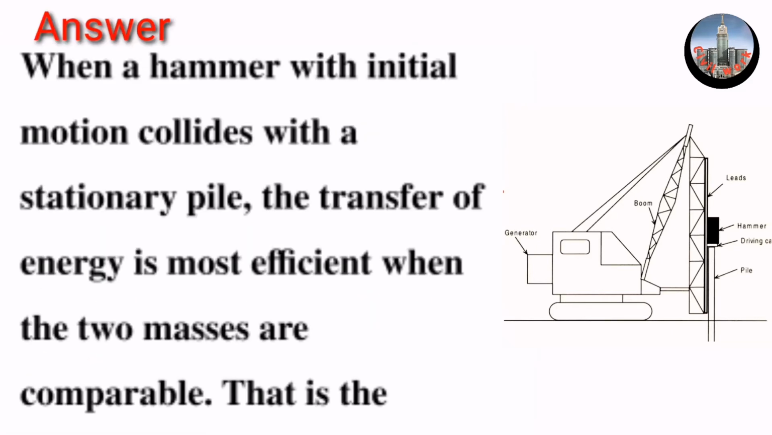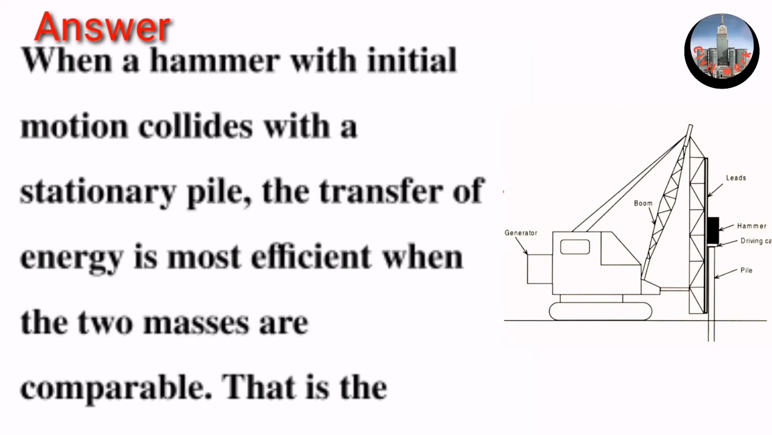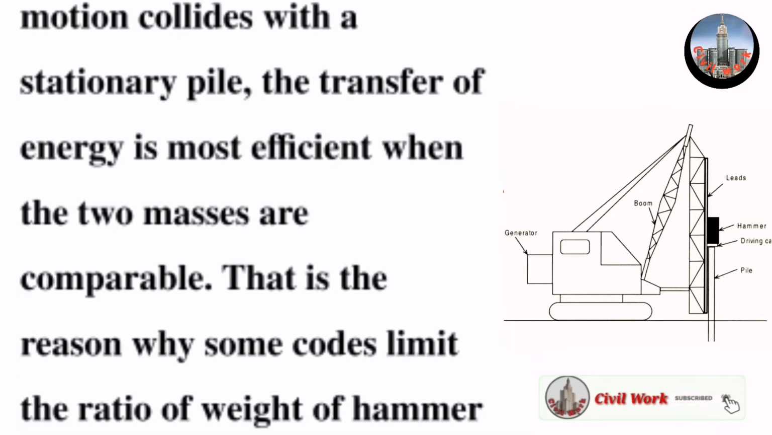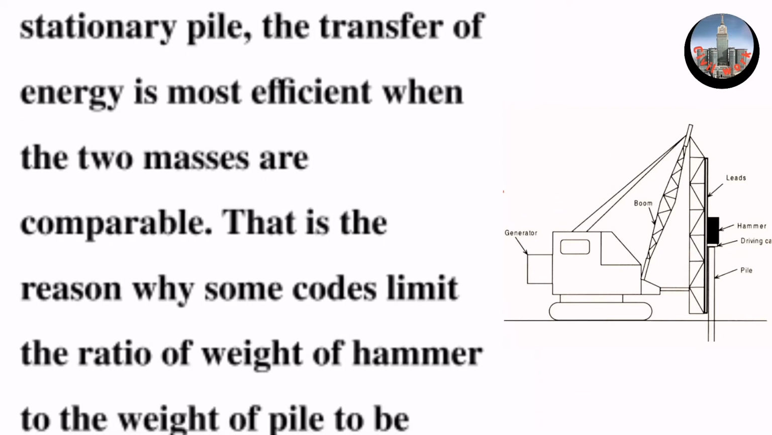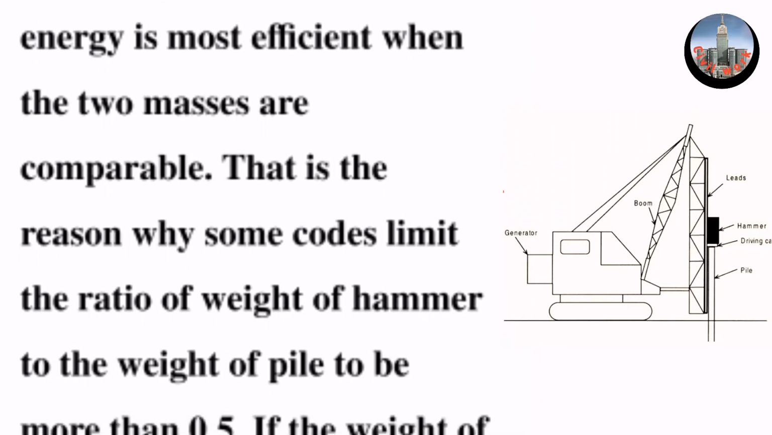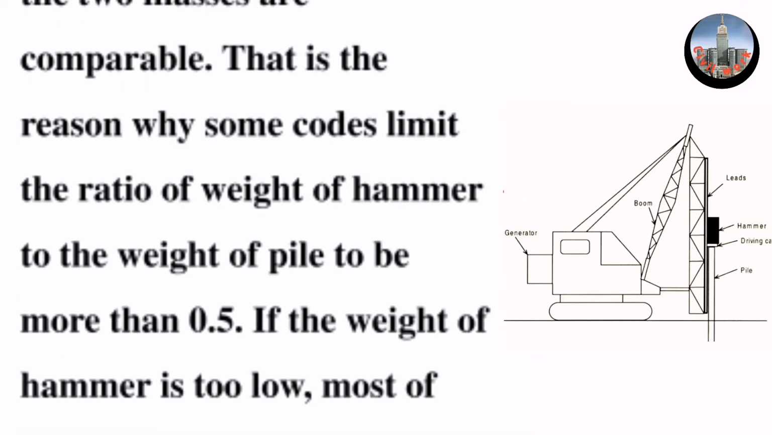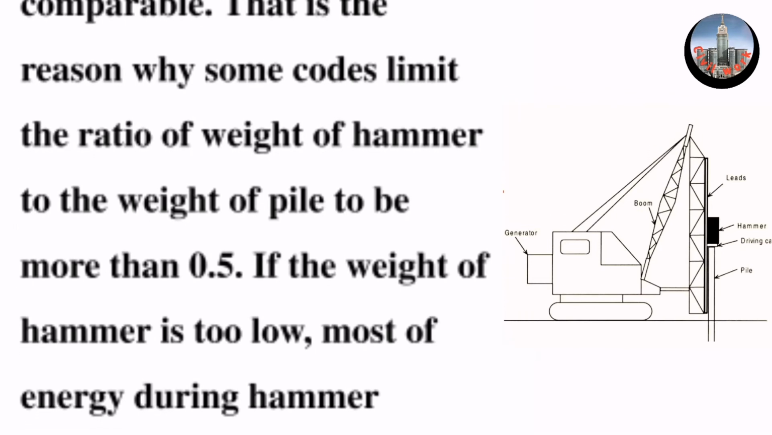When a hammer with initial motion collides with a stationary pile, the transfer of energy is most efficient when the two masses are comparable. That is the reason why some codes limit the ratio of weight of hammer to the weight of pile to be more than 0.5.